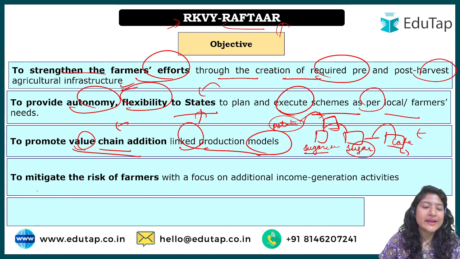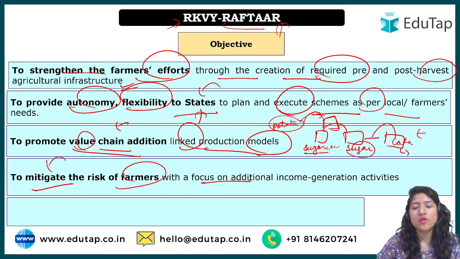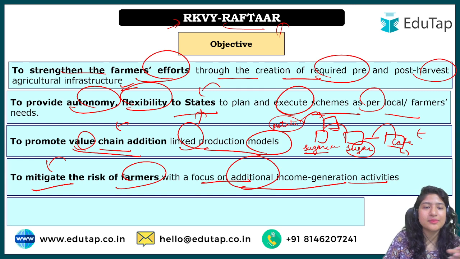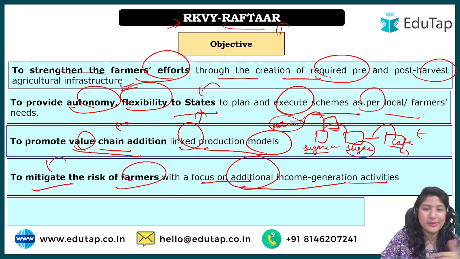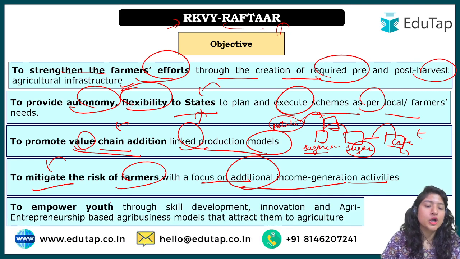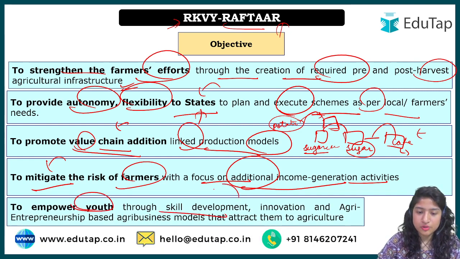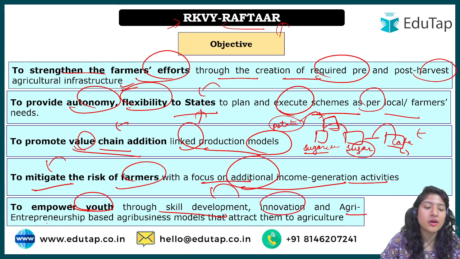Next, to mitigate the risk of farmers with a focus on additional income generation activities. What does it mean? For example, if a farmer is just growing crops, they can be introduced to animal husbandry, so that if crop failure occurs, they still have money from animal husbandry, or maybe beekeeping or mushroom cultivation. There are various other ways by which a farmer can have additional income. And to empower youth by developing skills in them and making them aware of innovation and agri entrepreneurship, so that they can actually be the change in the agriculture sector.